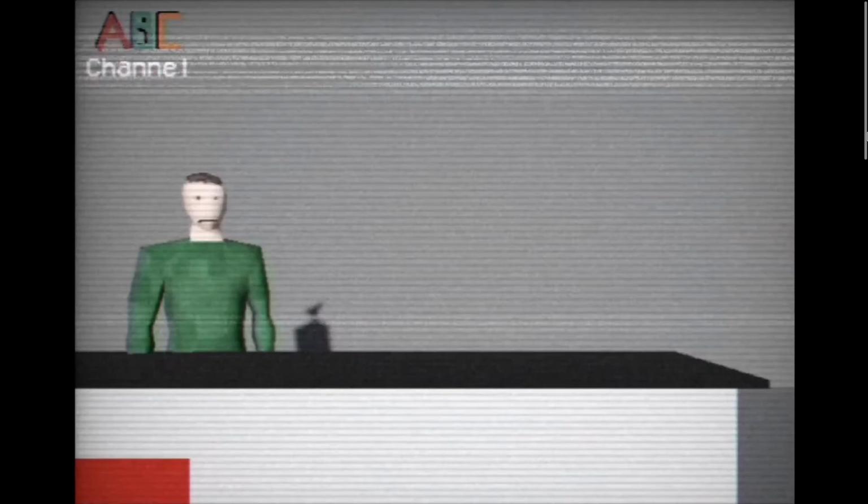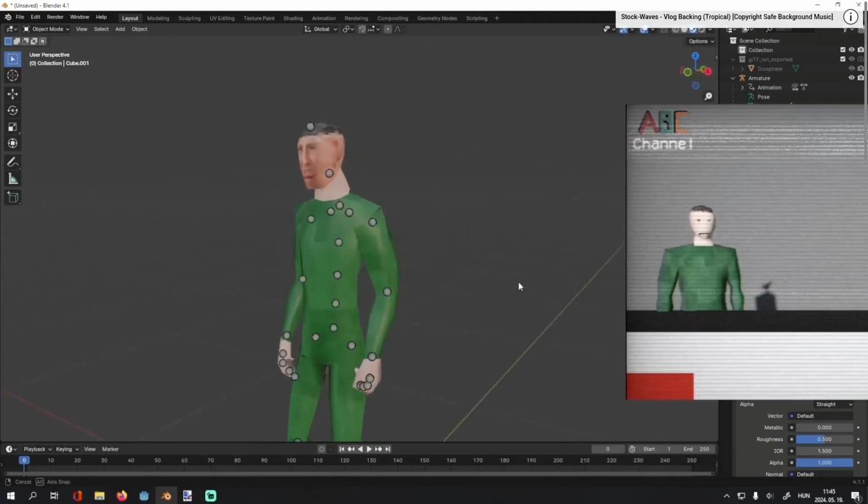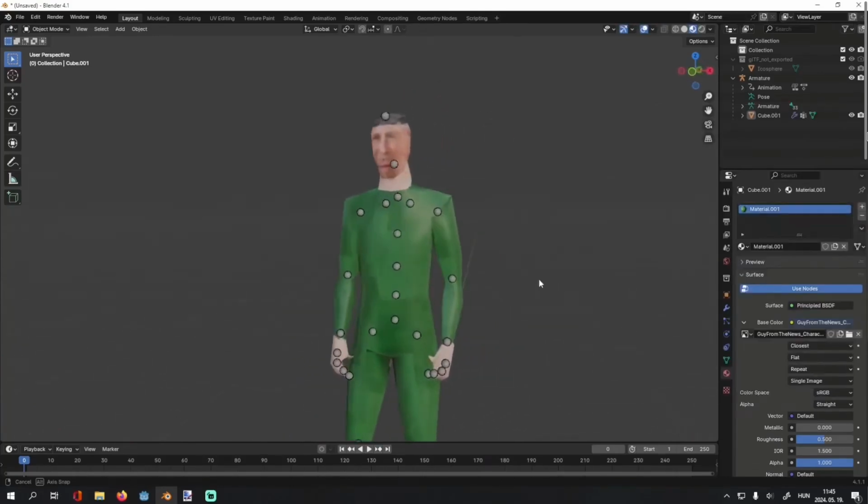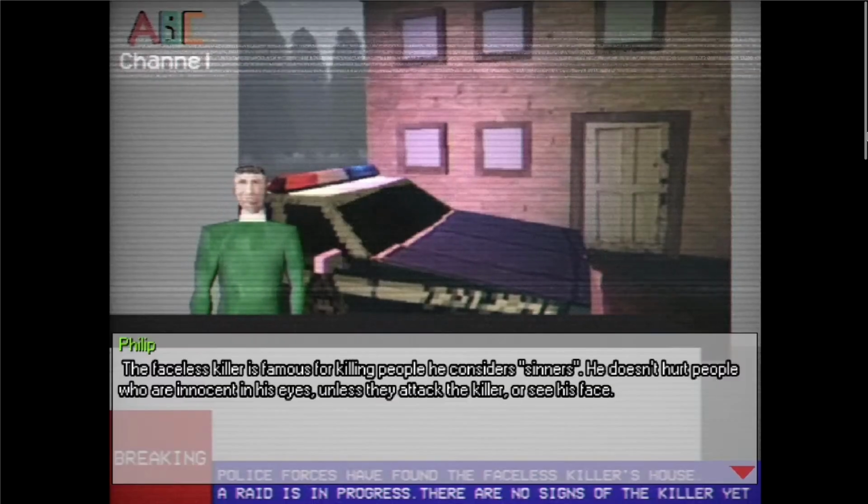Remember this guy from the intro? Well, I finally gave him an actual face. I know it looks horrible, but it looks quite decent in the game.